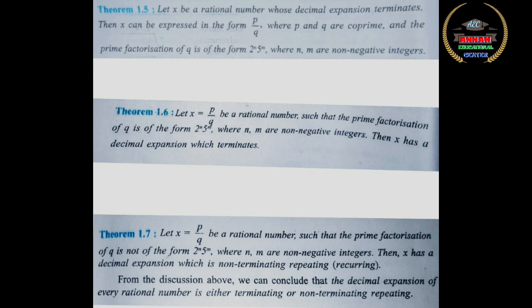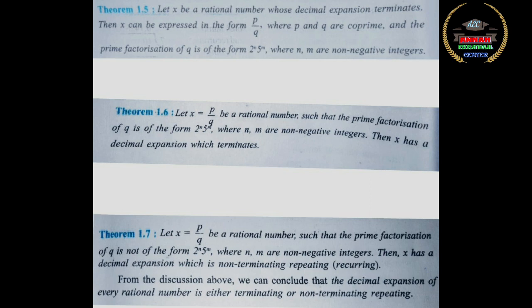If you have any other prime factors, then you can say that it is not going to terminate. So a rational number will terminate only when q, that is the denominator, is going to have only prime factors of 2 or prime factors of 5 or both prime factors of 2 and 5.